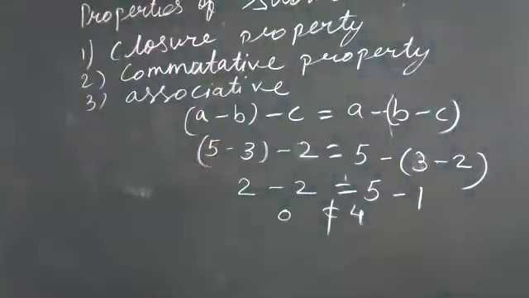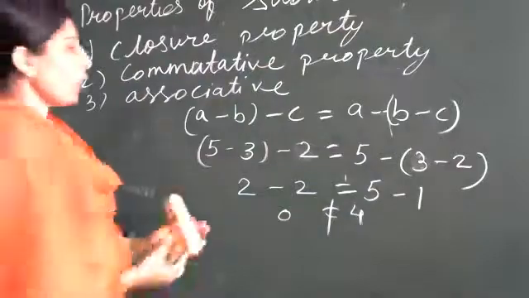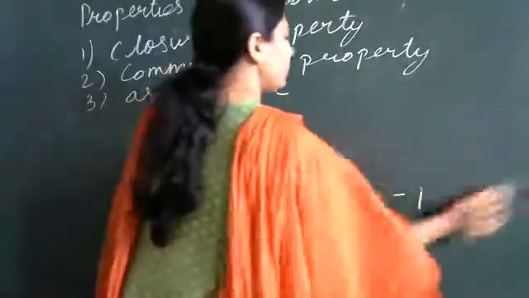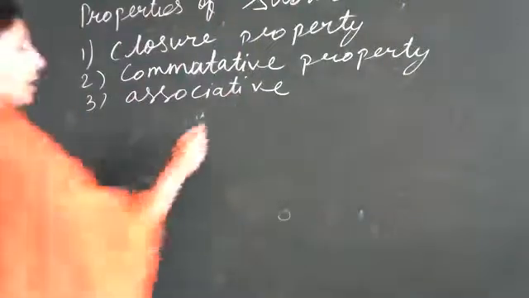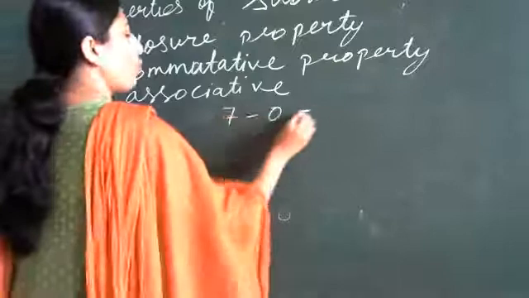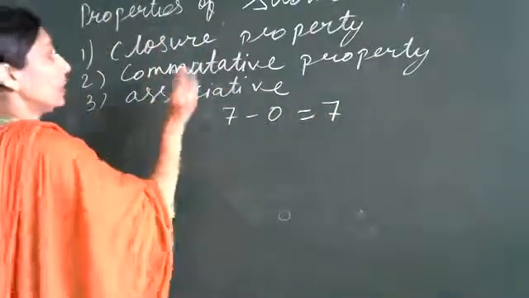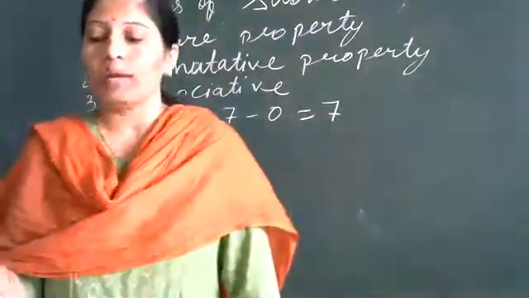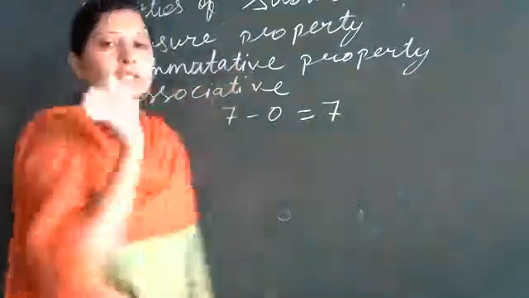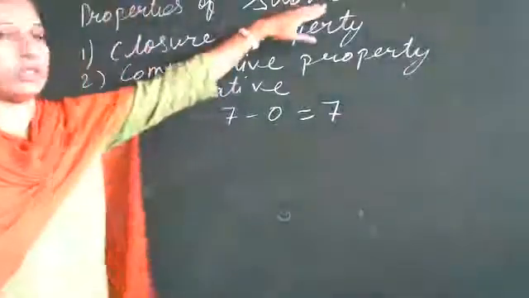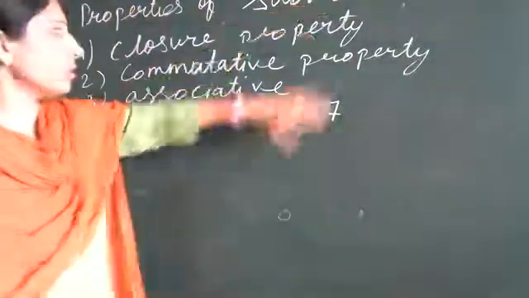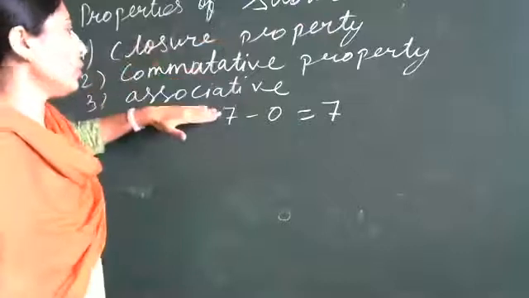Okay. Next is property of 0. Property of 0 is: if we subtract 0 from any number, what are we going to get? The number itself. So in subtraction we hold only the property of 0. All three properties, closure, commutative and associative, subtraction doesn't hold. It doesn't come in subtraction.